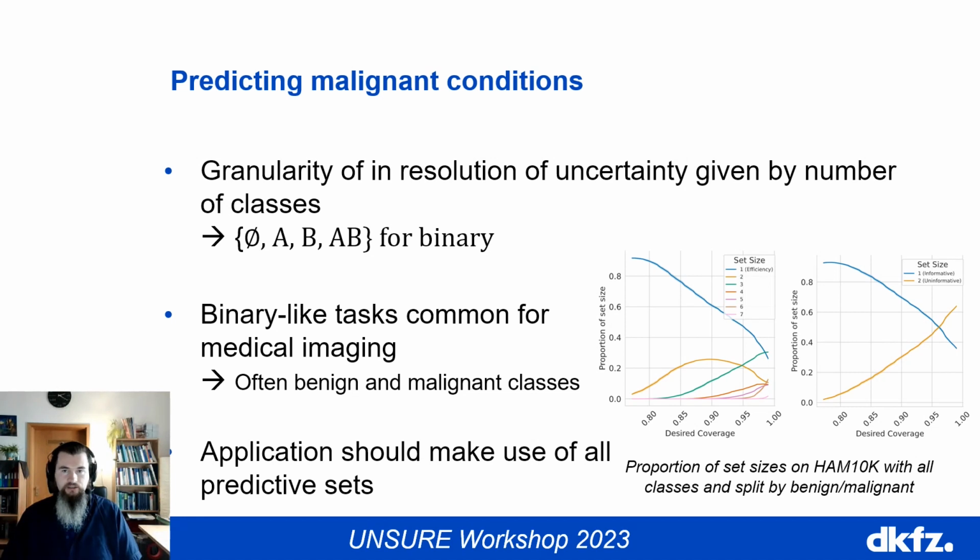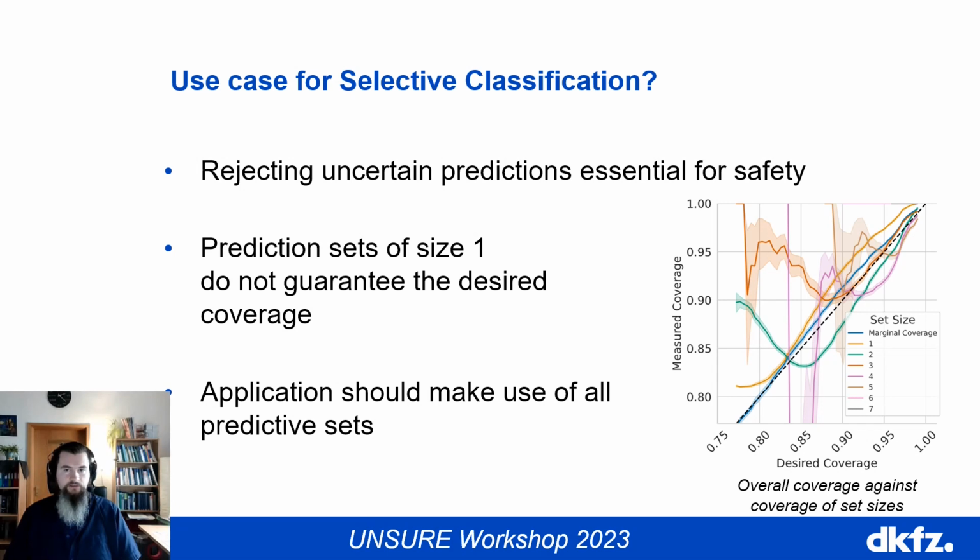On the right-hand side, you can see the growing proportion of uninformative predictive sets with rising coverage levels. However, just discarding the uninformative predictive sets might violate the guarantees of conformal predictions, as you are leaving out a structured subset of the data. Therefore, an application that wants to utilize conformal predictions should be able to utilize all possible predictive sets, which can be hard in practice. Which brings us to our next point.